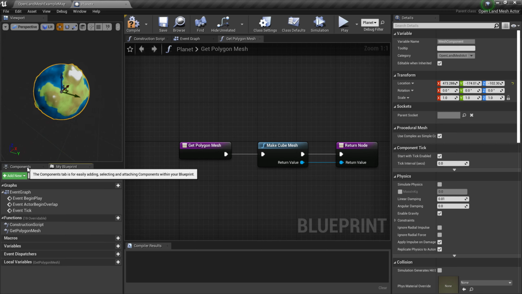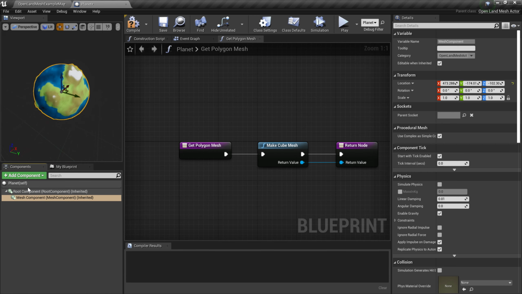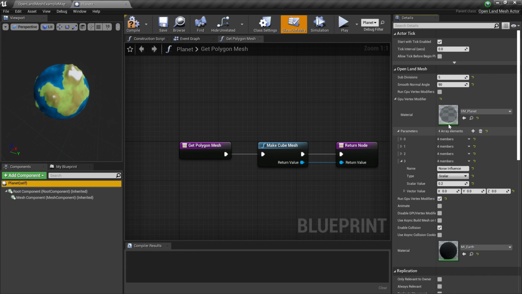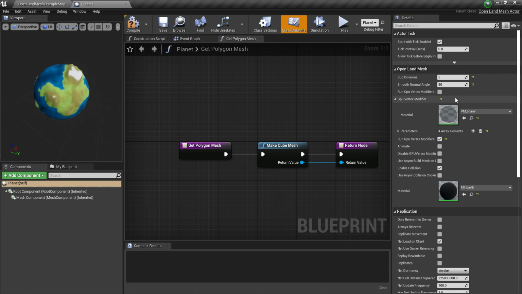There are some changes I did. Let's turn off all these additional features of changes that I made to this mesh. For that, I'm going to select my components tab and select the first node, the root node, the planet itself. There are some options, and I'm going to turn off some of them. We have something called GPU vertex modifier. I'm going to turn that off. And then we have subdivisions. I'm going to put that to default, which is 0. And smooth normal angles, I'm going to put that to 0 as well. I'm going to explain all these things in a moment. And I'm going to hit compile.